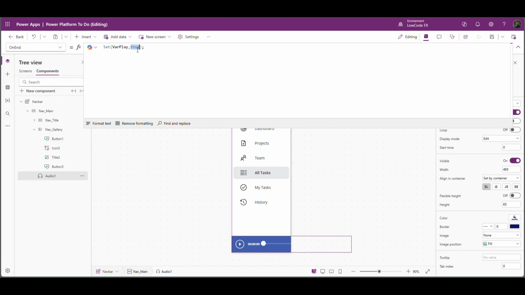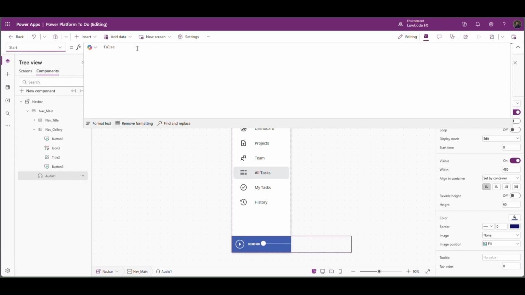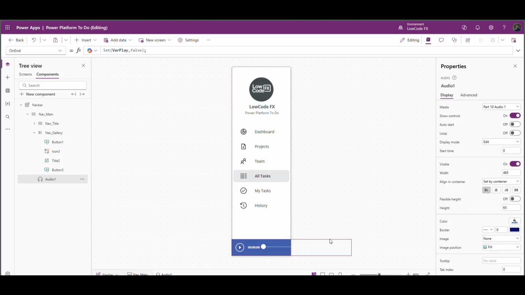I will set that variable as false, as well as this variable I will pass it to the start. Perfect. So whenever I click on any button, this audio will play, and end of this audio this variable gets false. Set this height to 0.